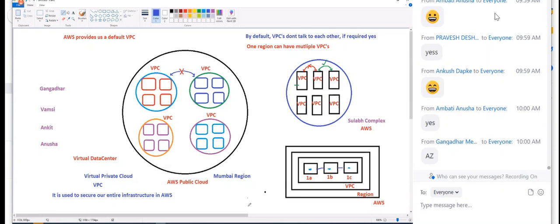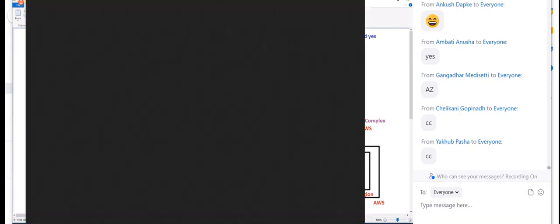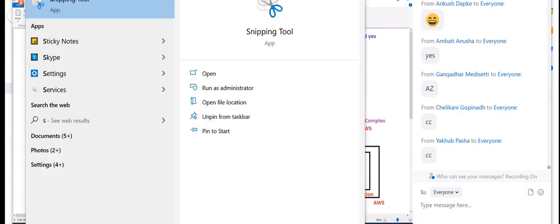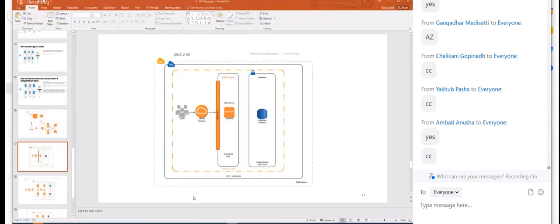Guys, is this clear? It's just a first look at VPC, but we have so many things. Now you see this diagram. And guys, if I show you any diagram, don't watch it like you're watching 10 heroines at the same time, here and there. No. Just come from the outer layer, what you have on the outer layer, and inside that what you have, and inside that what you have, like this.